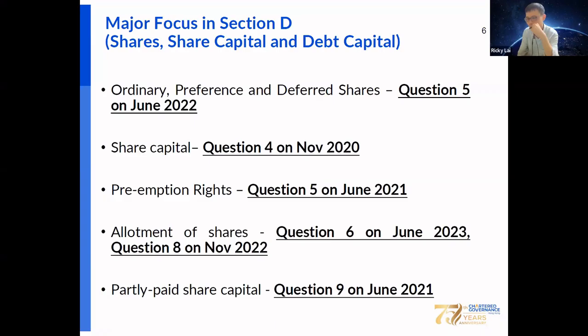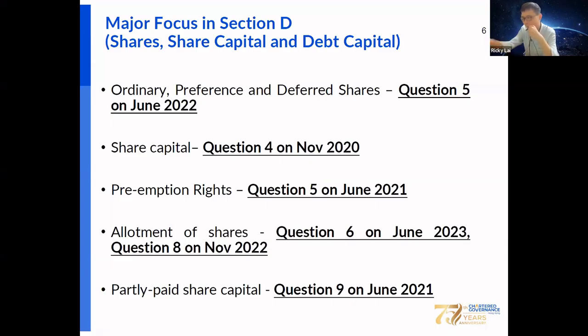Share capital is also important for the company, and according to the company articles, sometimes the share capital may be unpaid. Some share capital may be paid-up capital, unpaid capital, or partly paid share capital.